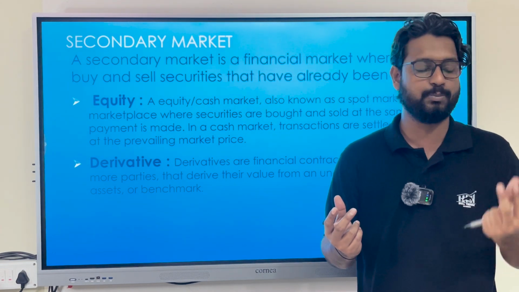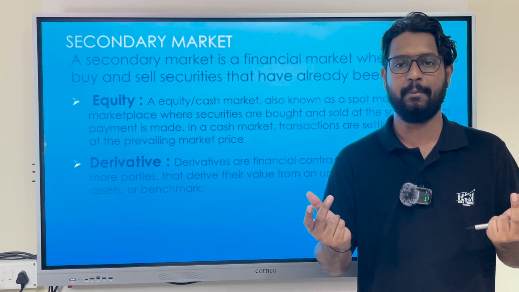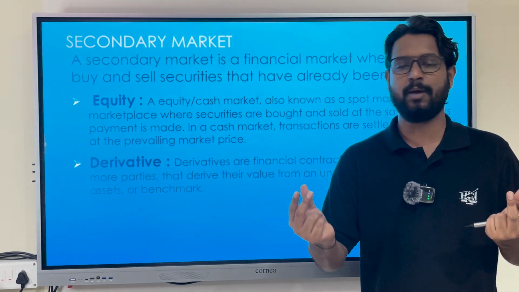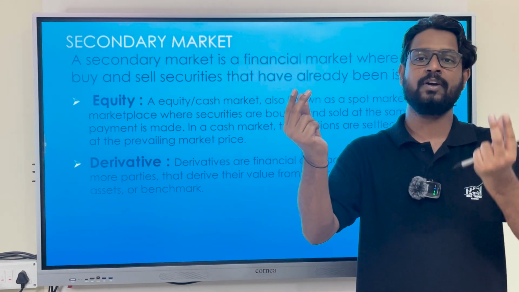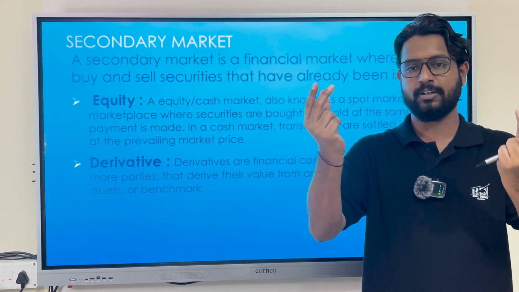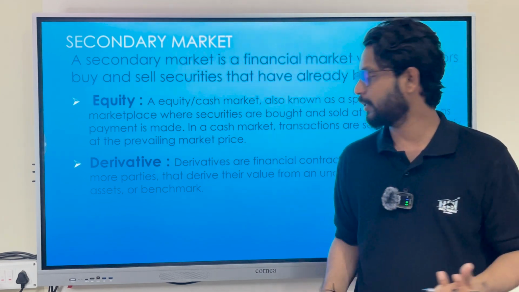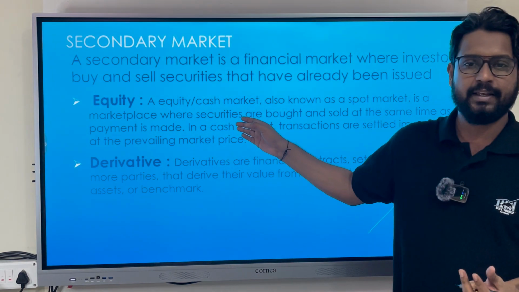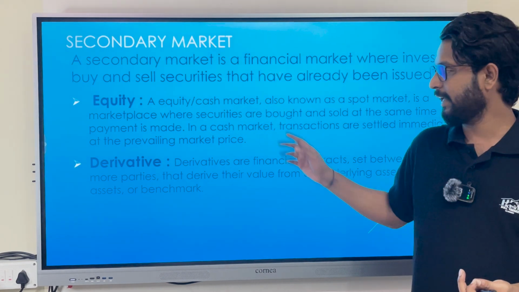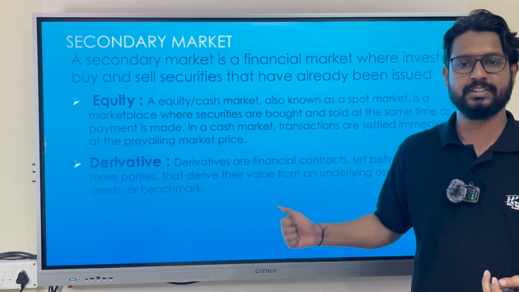This lemon juice becomes the derivative product of the lemon. If the price of lemon goes up, definitely the price of lemon juice will also go up. If the price of the lemon goes down, the price of the lemon juice comes down. So that is the derivative market. Equity is nothing but cash market or spot market. Derivatives in India are futures and options.